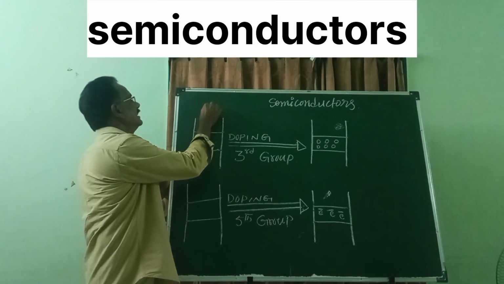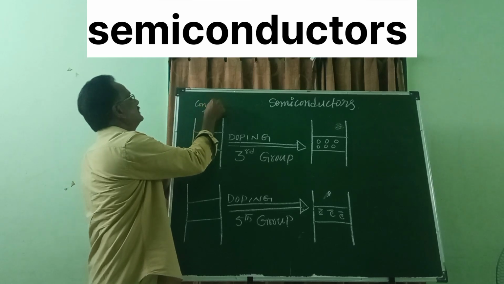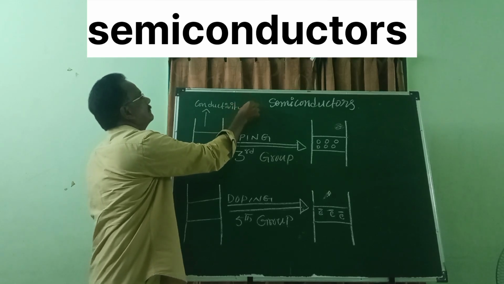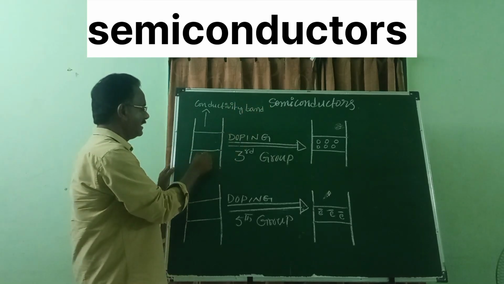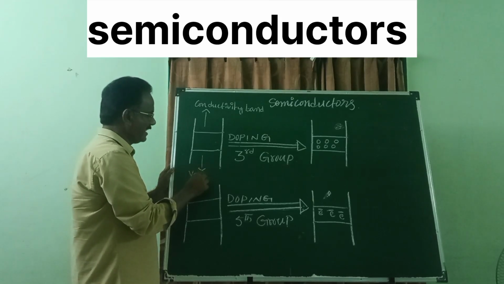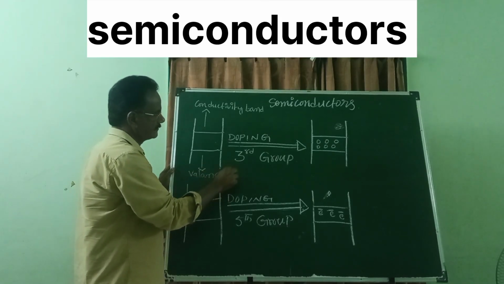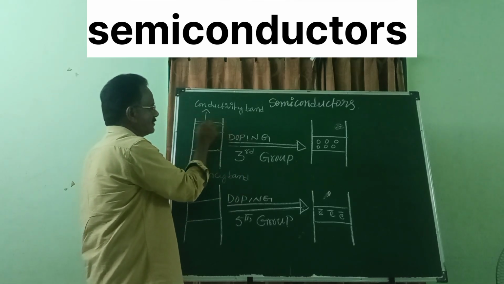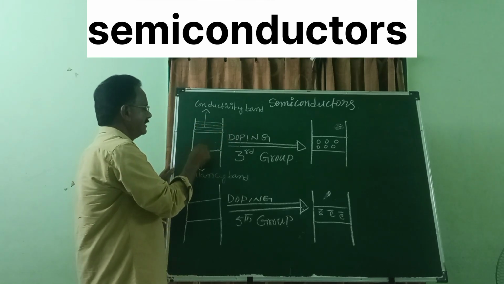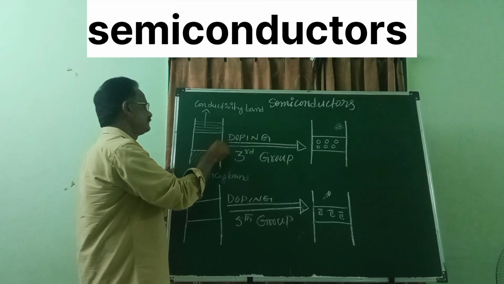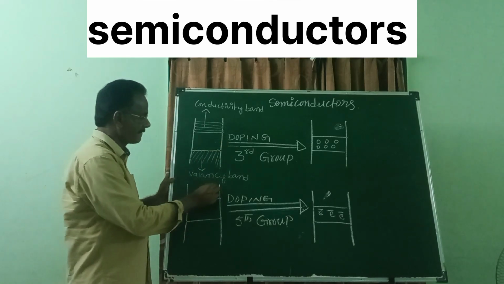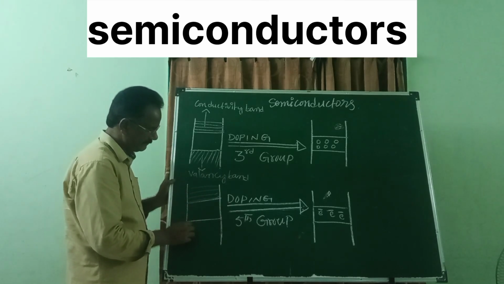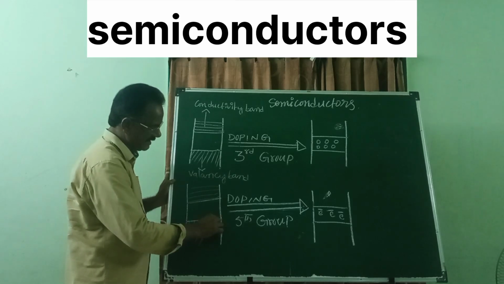One is the conductivity band, sometimes also called the conduction band, and the other is the valency band.